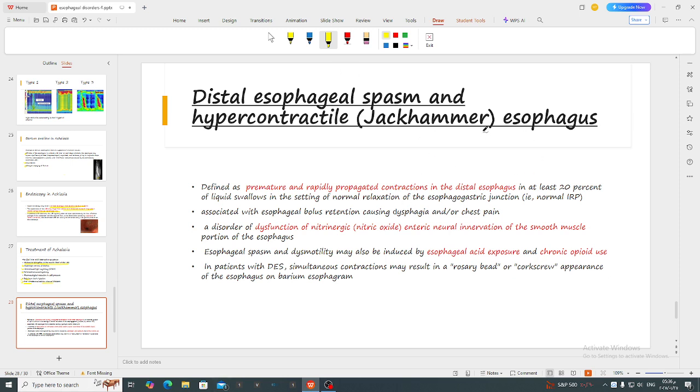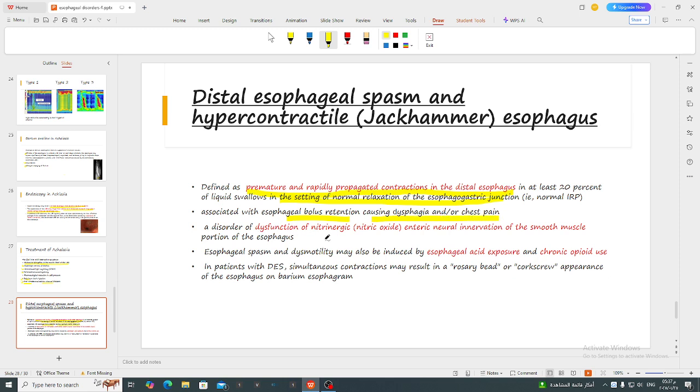Distal esophageal spasm and hypercontractile esophagus are defined as having premature and rapidly propagated contraction in the distal esophagus in the setting of normal relaxation of the esophagogastric junction, in contrast to achalasia, where you have a failure of relaxation of the esophagogastric junction. It is associated with bolus retention, causing dysphagia and chest pain.